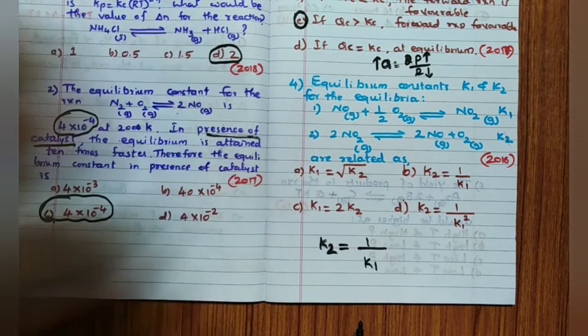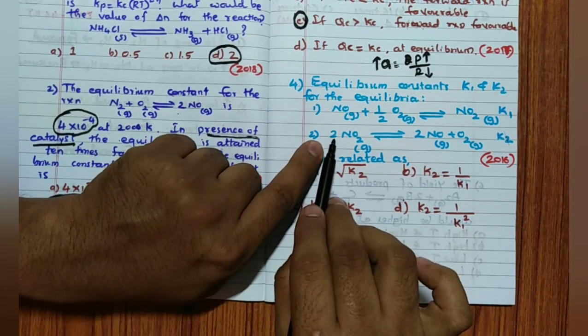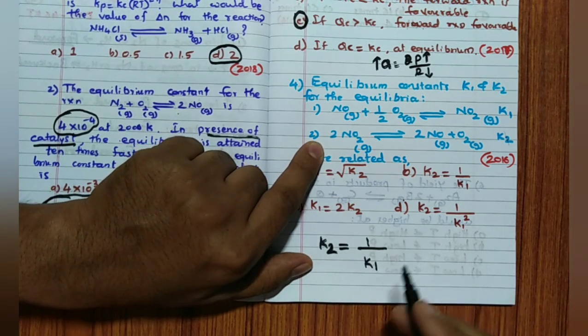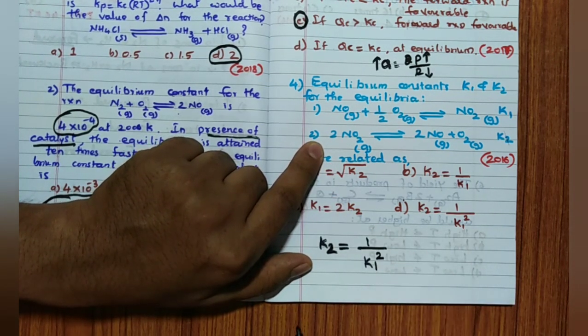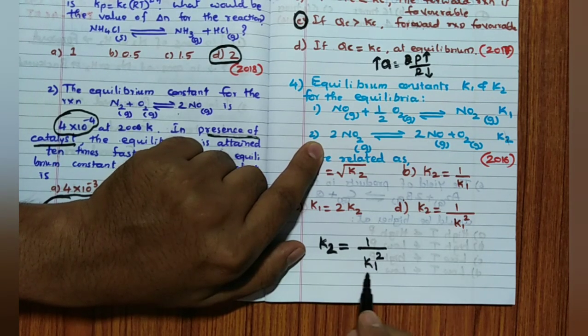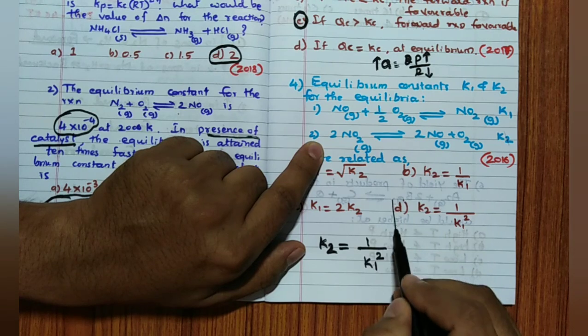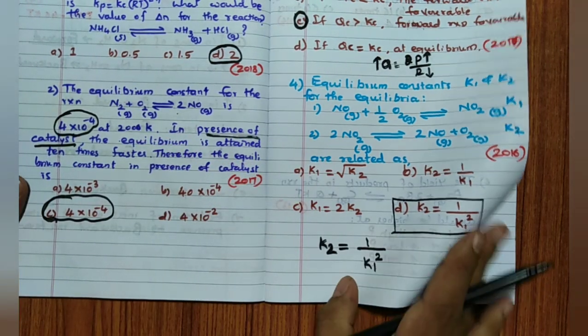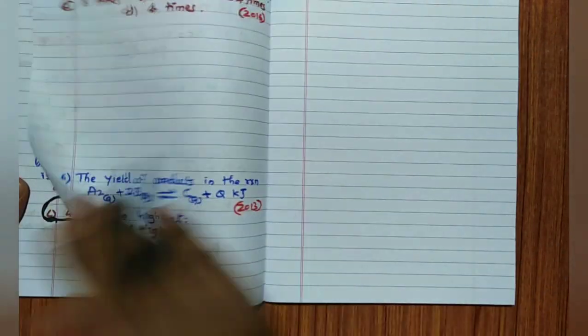After reversing the reaction, what have they done? Multiplied with 2. Multiply with 2 means K1 to the power 2. Hence, K2 is equal to 1 by K1 to the power 2 is the answer. So the option for this question is option D. This question was asked in 2016, and another was asked in 2017.